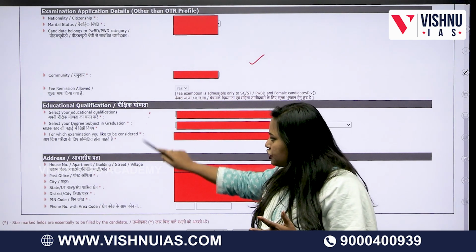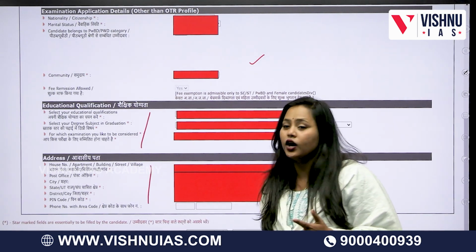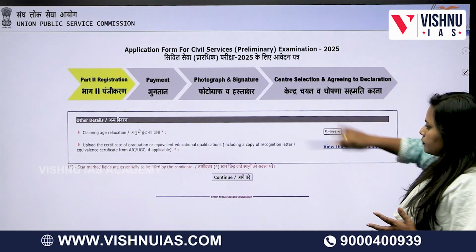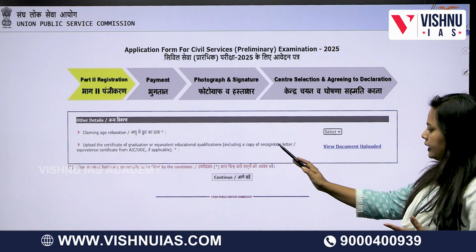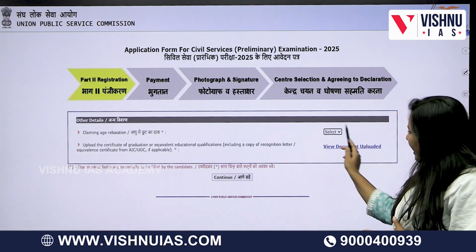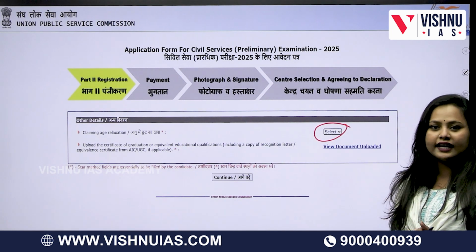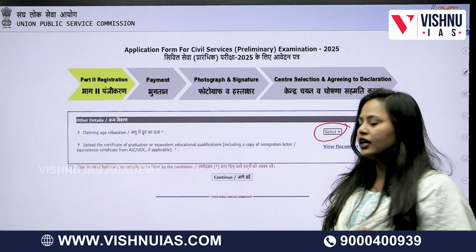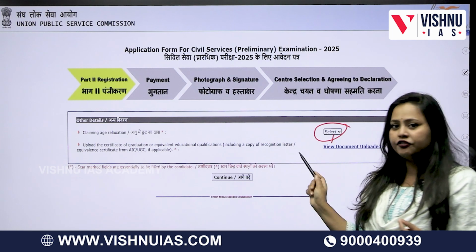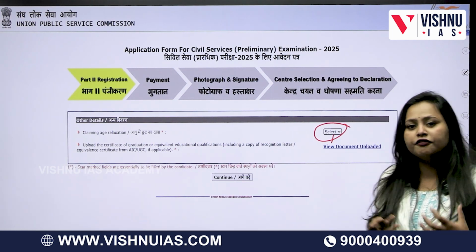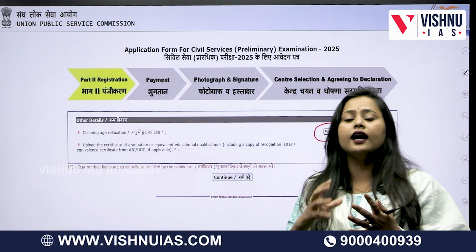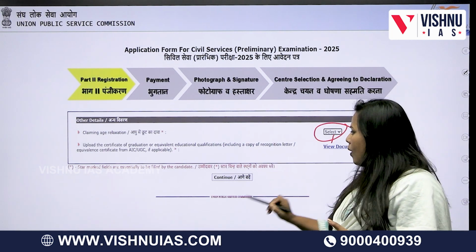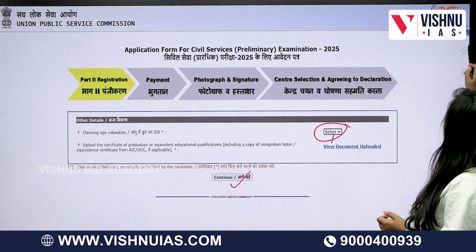Now they'll ask you the educational qualification and they'll cross check your address. Once you have done, you click continue. And then once you have done it, you'll get a page like this. If you are eligible for age relaxation, if you belong to some kind of a reservation where you're getting age relaxation, click yes, and if yes, provide the sufficient document backing up whatever claim you are making over here. Once you have done, click continue.